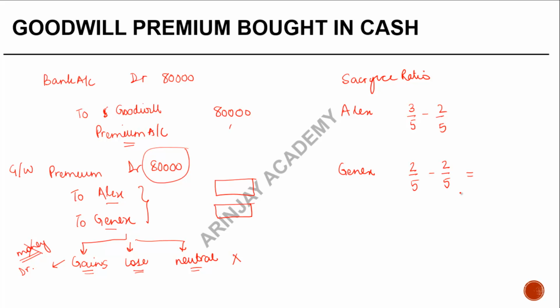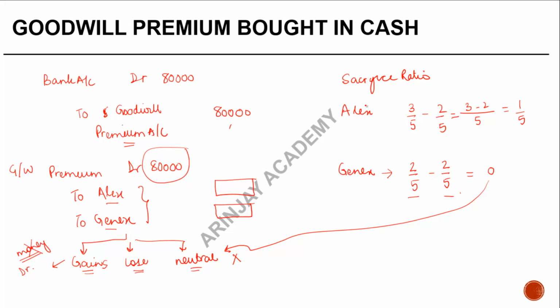Now, incidentally, just as in the last case, in case of Genix, his old share was 2/5, his new share is also 2/5. So he has neither gained anything nor lost anything, which is this neutrality that I told you. In the case of Alex, if you just take the LCM, you will get 3 minus 2, 1/5 share.